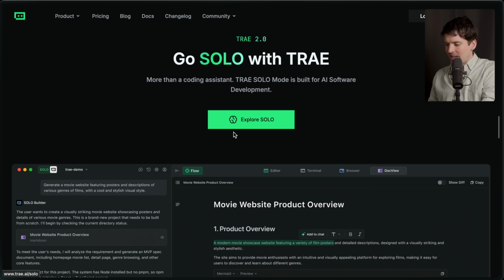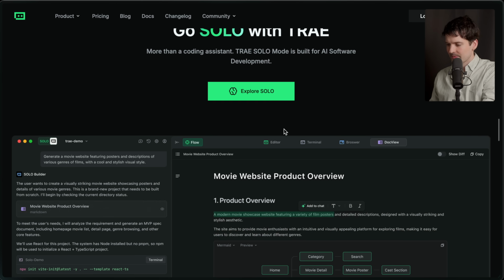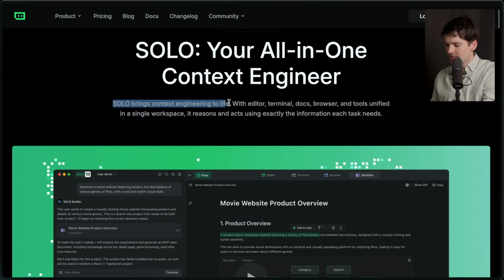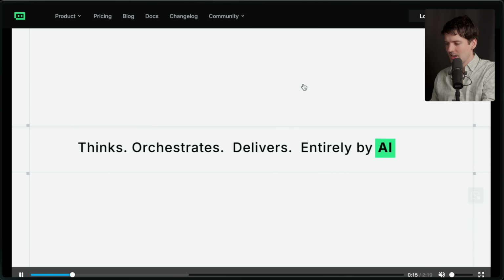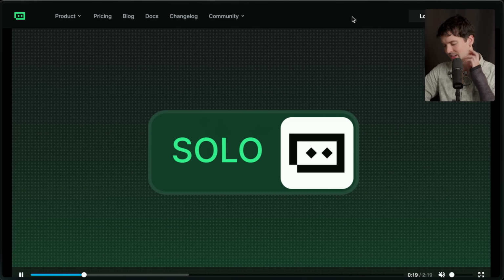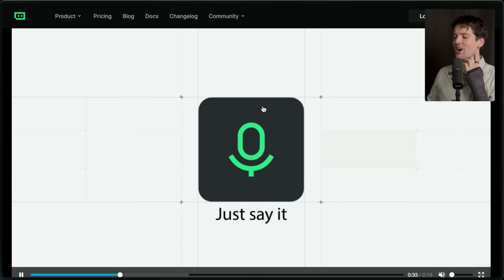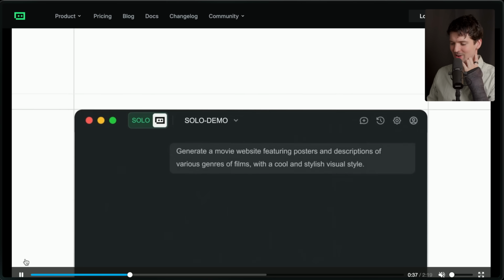This solo mode thing sounds very vibey. If we look here, solo mode doesn't even show the editor. It just shows the things that it's working on. Solo brings context engineering to life. With editor, terminal, docs, browser, and tools unified in a single workspace, it reasons and acts using exactly the information each task needs. Your all-in-one context engineer. Context engineering doesn't sound like software engineering. In fact, it sounds quite a bit like vibe coding. Just say it. Okay. Bonus points for calling out that you can voice to code it.